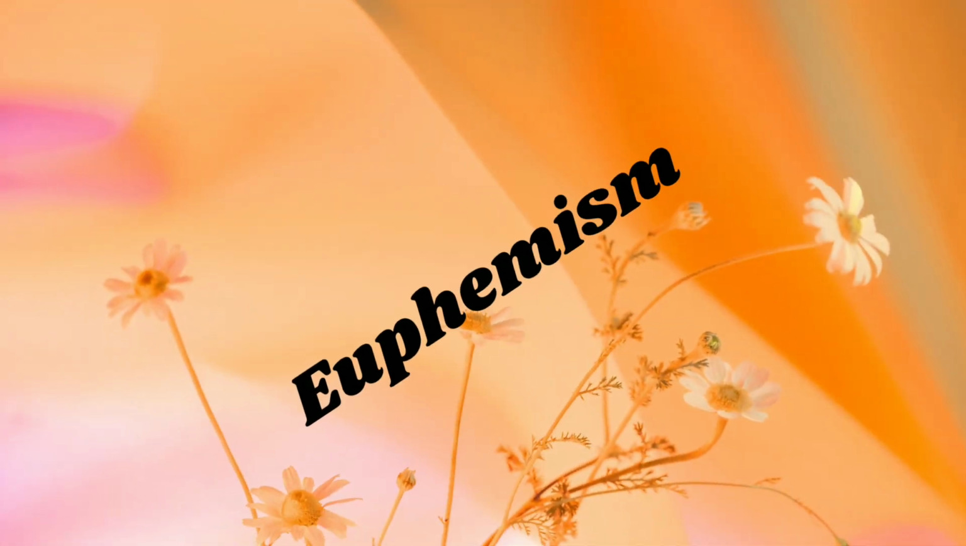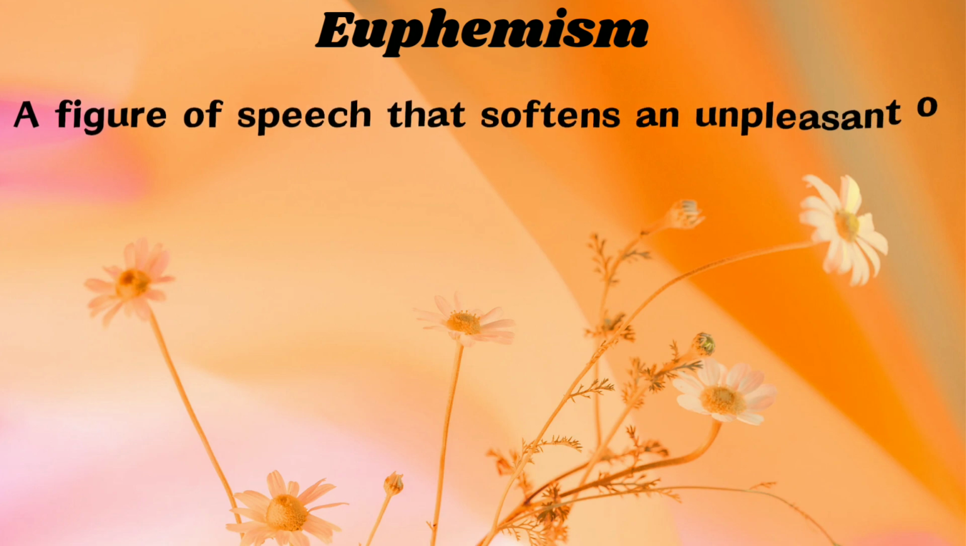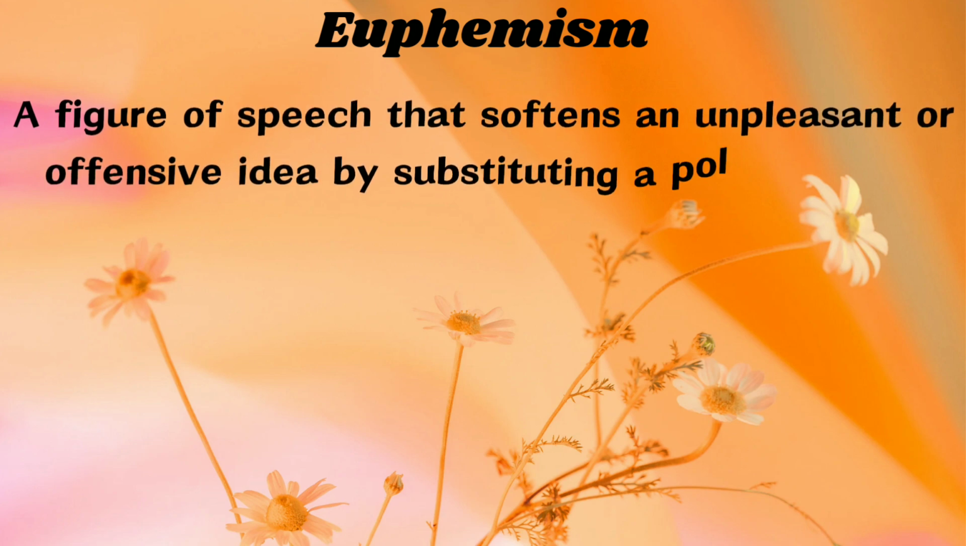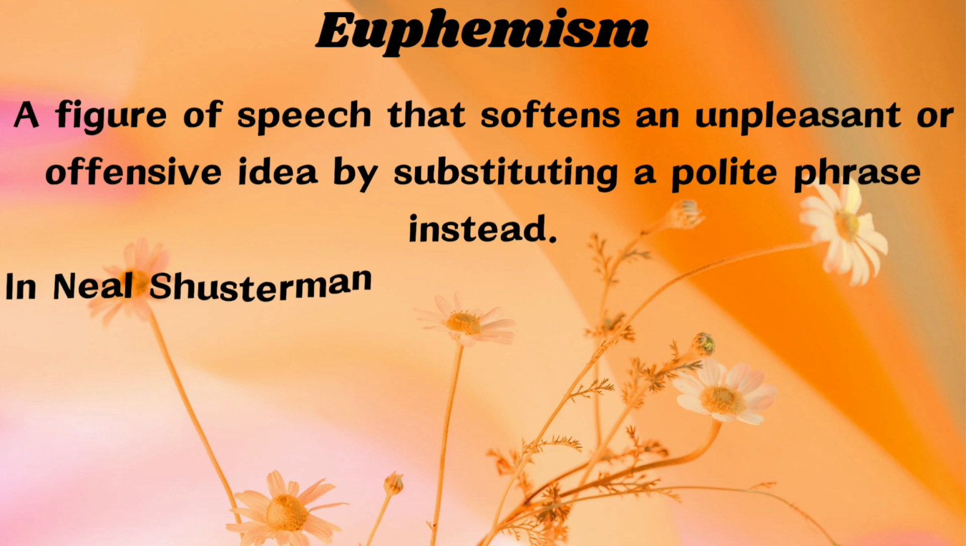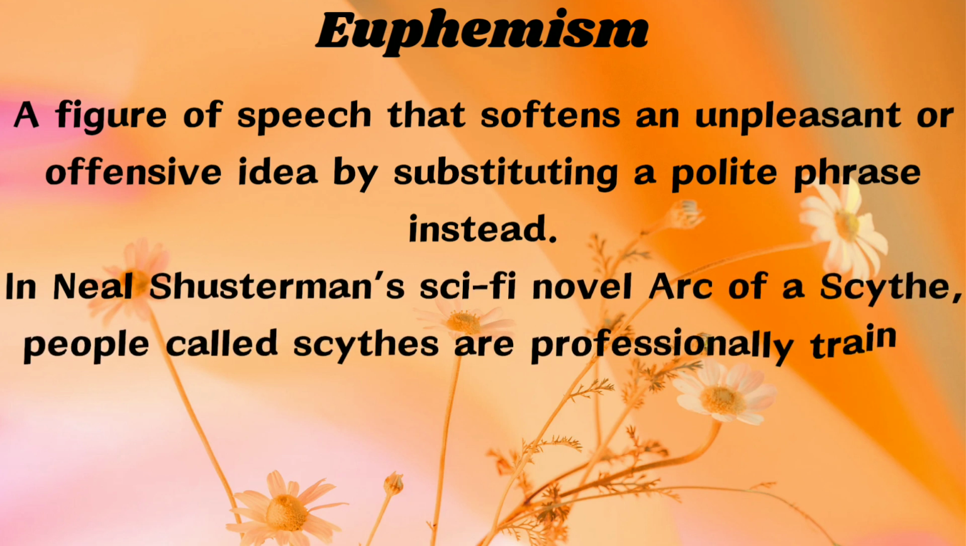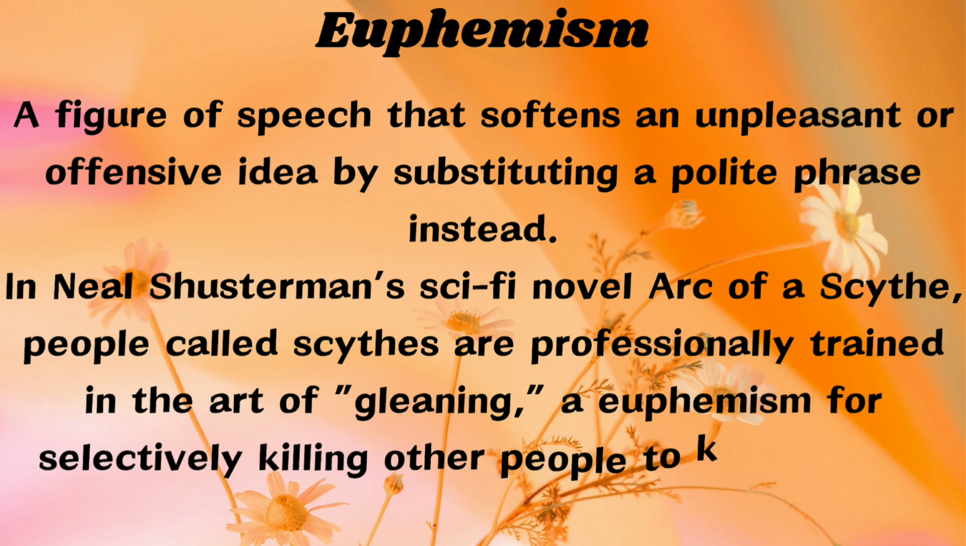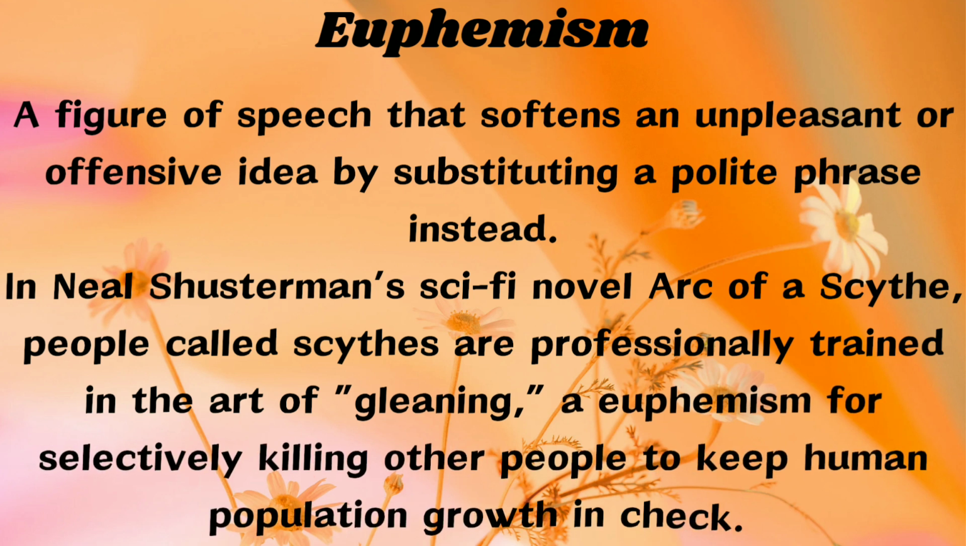Euphemism. A figure of speech that softens an unpleasant or offensive idea by substituting a polite phrase instead. In Neal Shusterman's sci-fi novel Arc of a Scythe, people called scythes are professionally trained in the art of gleaning, a euphemism for selectively killing other people to keep human population growth in check.